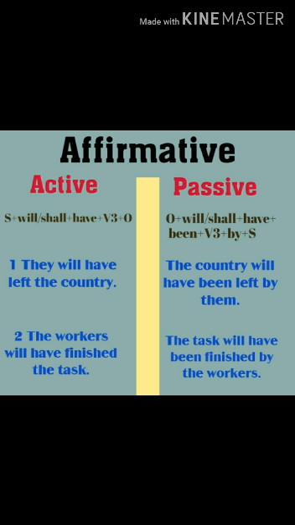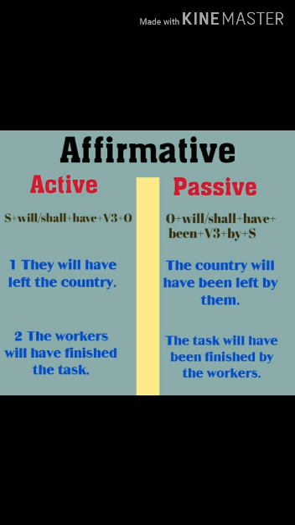The screen has two parts. First part is for active voice and other is for passive voice. So let us have a look at the rule of future perfect tense on active side and passive side. On the active side the rule is subject with helping verb will or shall plus have plus third form of the verb and object. On the passive side, this is replaced by object, helping verb will or shall plus have plus been plus third form of the verb plus by plus subject in the end.